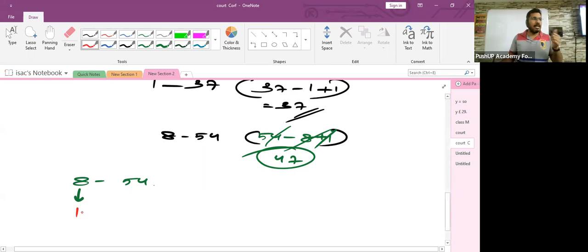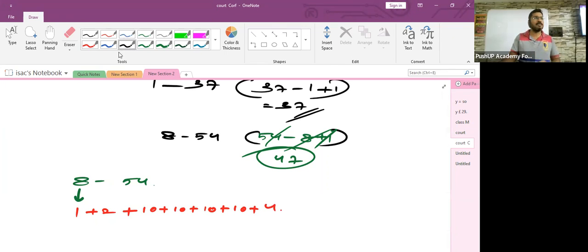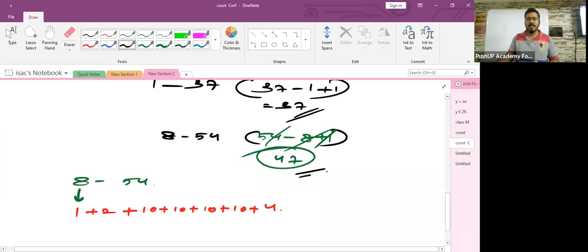Now children, 9 and 10, 2 more students, right? Then from 11 to 54, 11 to 20 is how many students? 11 to 20, 10 students, 21 to 30, 10 students, 31 to 40, 10 students, and then 40 to 50, 10 students, 51 to 54, how many students? 4 students.